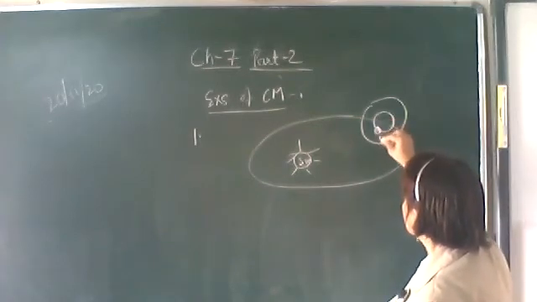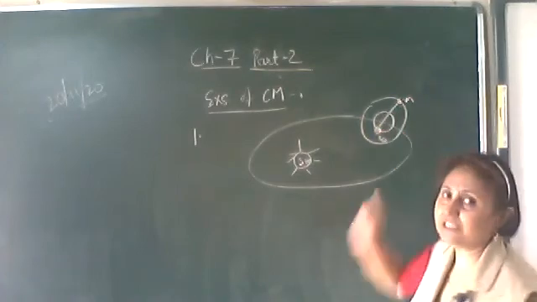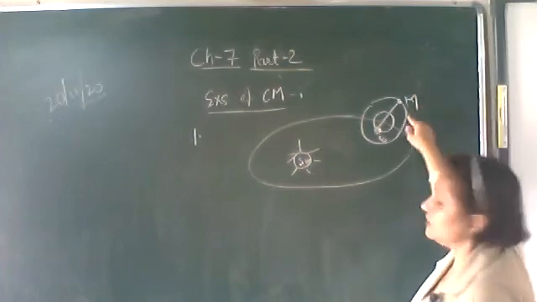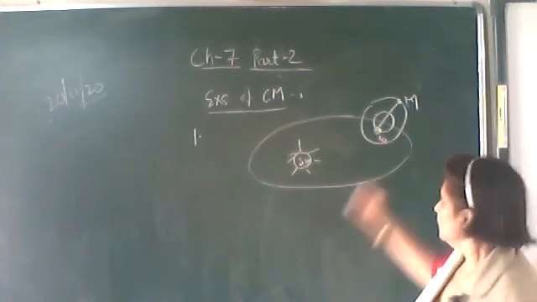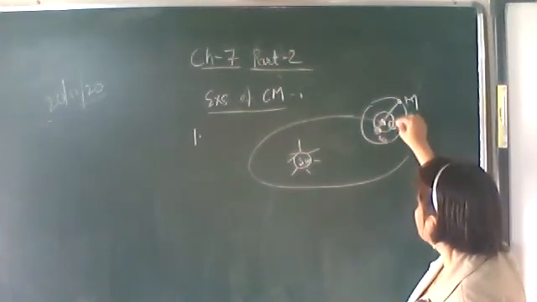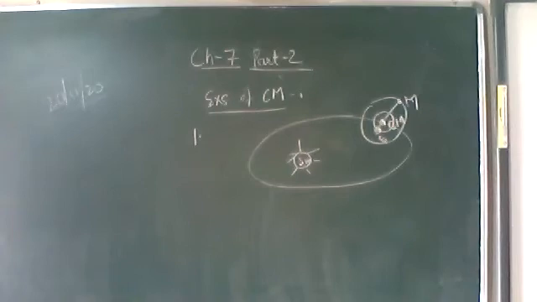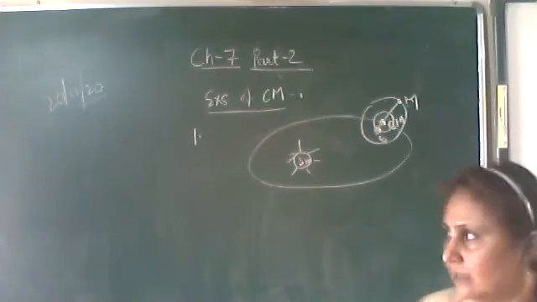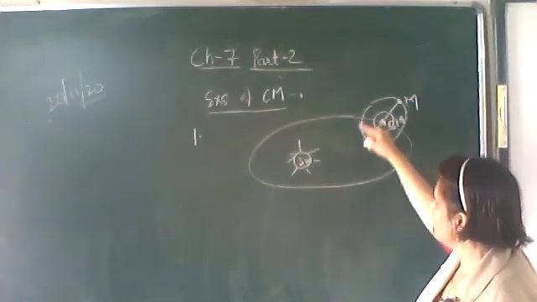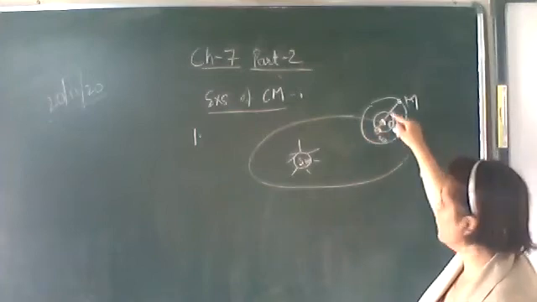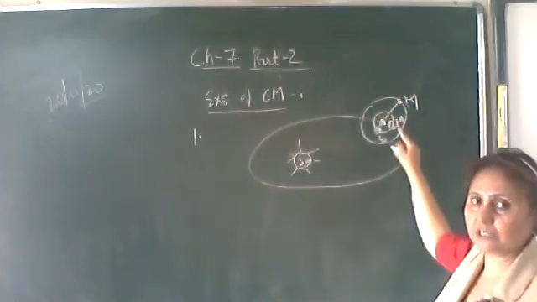Suppose the earth is here, the moon will be on the other side. Now you can consider these to be two particles. The earth is one particle, the moon is the other particle. The center of mass is somewhere closer to the earth. We have already studied that the center of mass lies closer to the heavier particle. So the moon keeps revolving around the earth. When the moon comes here while revolving, the earth will go on the other side. And this center of mass keeps revolving around the sun.